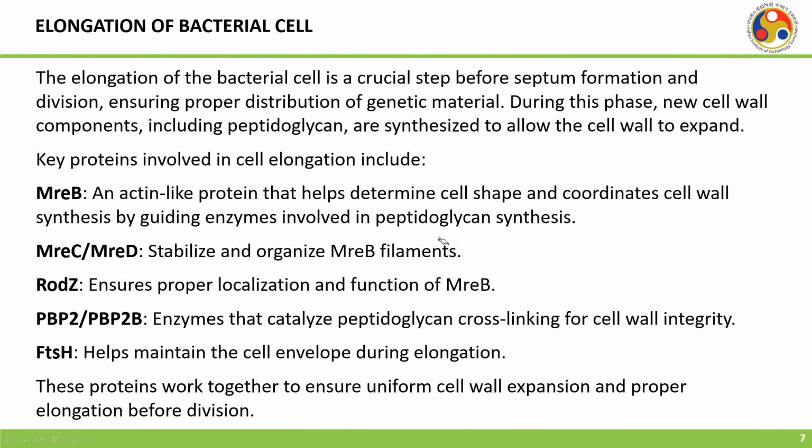Then there is the RodZ protein, which ensures proper localization and function of MreB. And then there are PBP2 and PBP2B, which are enzymes that cause peptidoglycan cross-linking for cell wall integrity. Then there is FtsH, which helps maintain the cell envelope during elongation. These proteins work together to ensure uniform cell wall expansion and proper elongation before division.